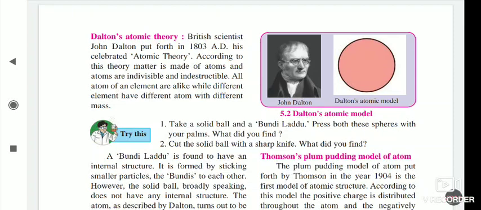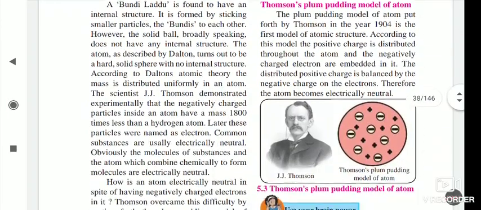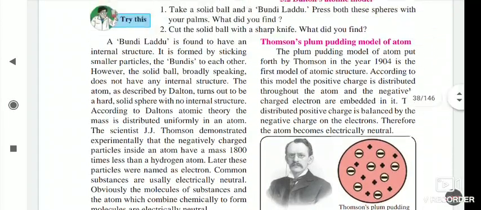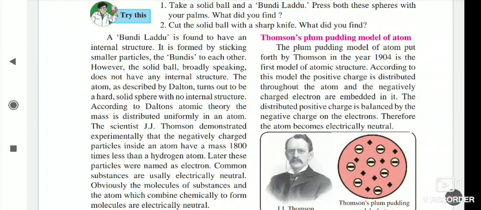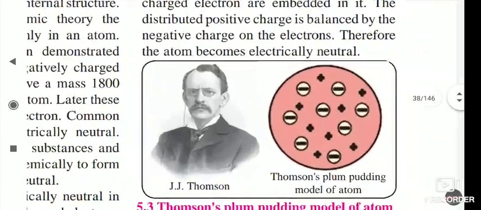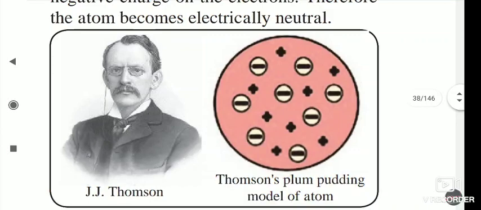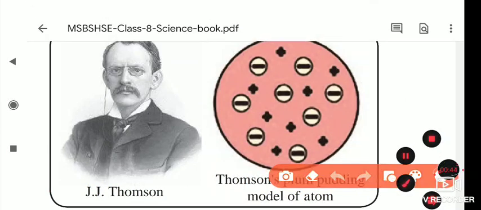Inside it he told that the smallest indivisible particle or part of an element is called an atom. It is a solid ball, he said, and it is indivisible. After that, after the research, Thomson said that it is not a solid ball. He said that some particles are there inside it. Negative particles are present inside the atom, and he compared his model with the plum pudding.